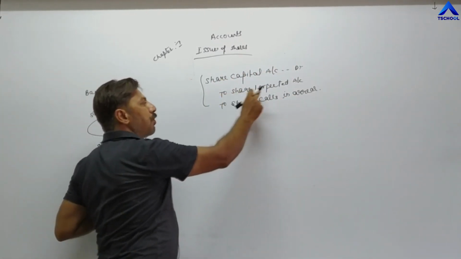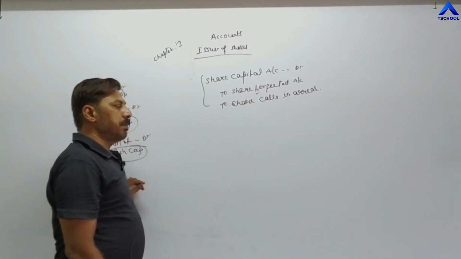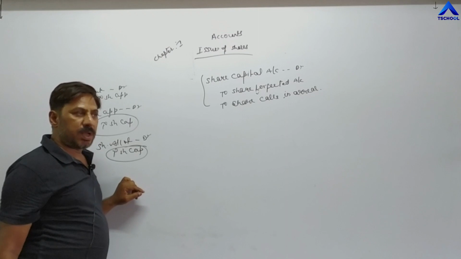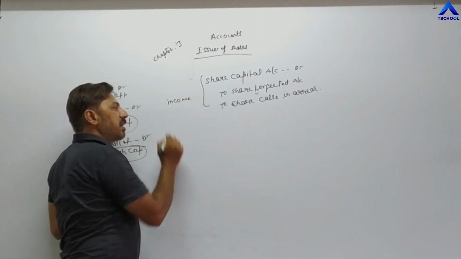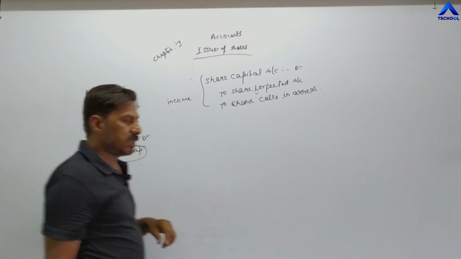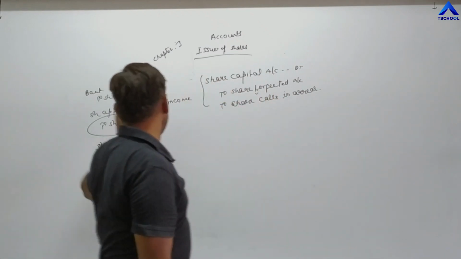Then, to share forfeited. Here, to share forfeited means the amount paid by him will not be returned by the company. That's why it becomes income for the company, and income is always credited. That's why the share forfeiture account is credited in this case.